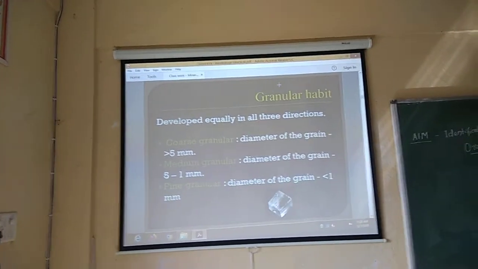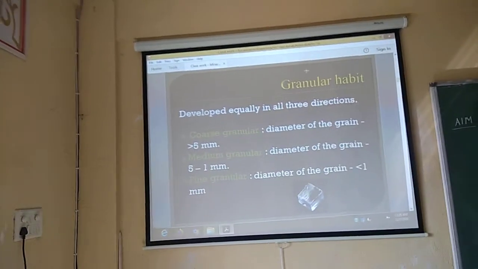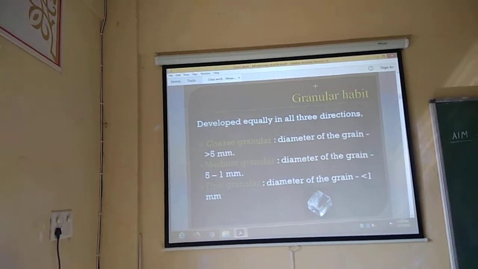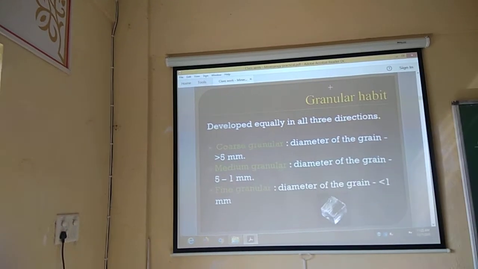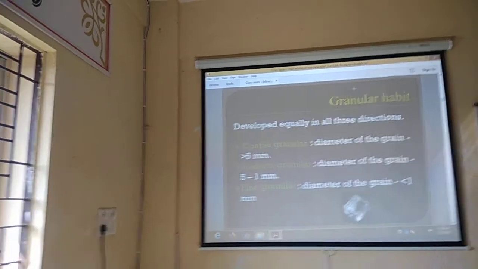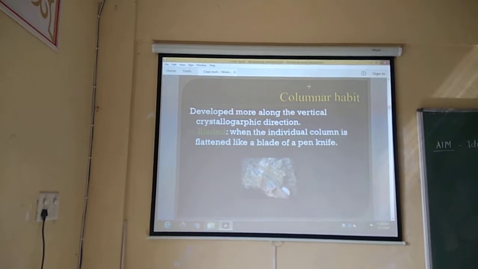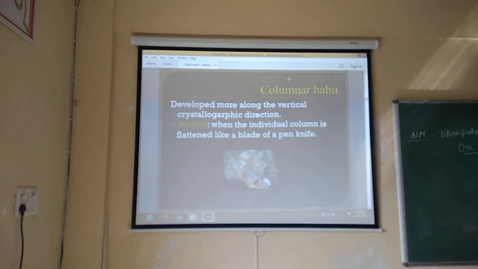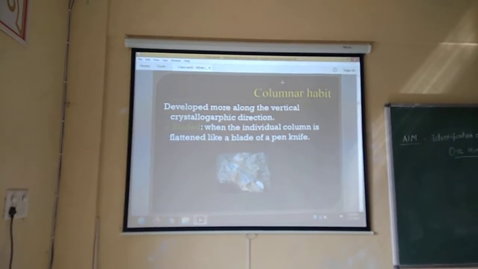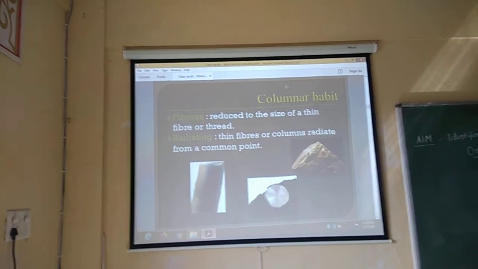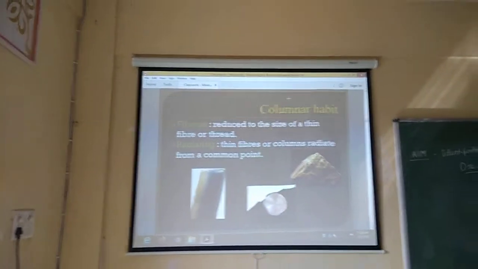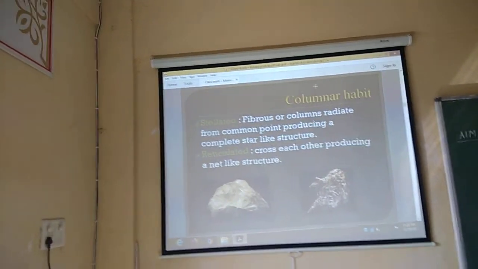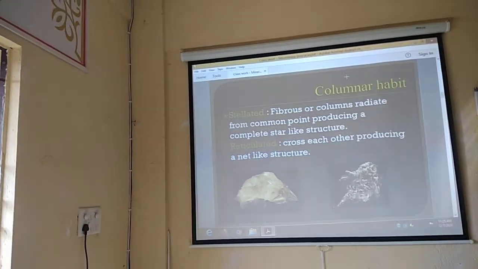So here I mentioned the granular habit. You can see the coarse granular, medium granular and the fine granular. All the diameters are mentioned here. You can easily notice different things. Then you can see here the columnar habit, the bladed habit. This mineral name is kyanite, which is showing the bladed habit. Then fibrous, then radiating, then stellated and reticulated. These are all the habits.